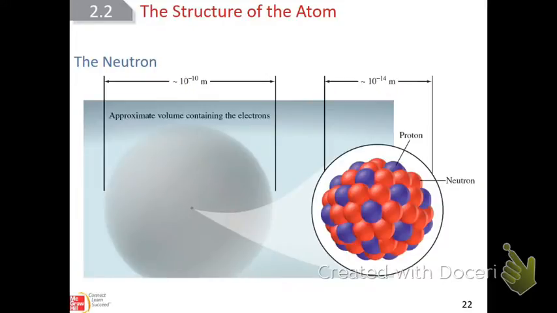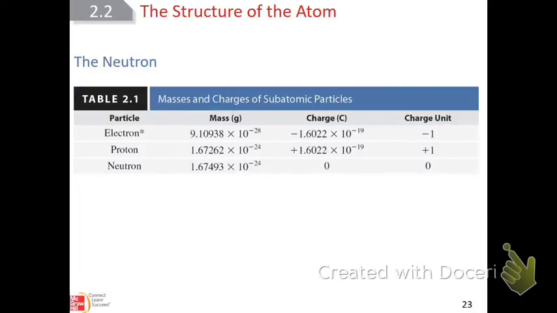And so this is a picture here of how tiny the nucleus is, and the protons and the neutrons together inside that tiny nucleus. And then you see that kind of cloud. That's where the electrons are roaming around, making a cloud of negative charge. Okay, so here are your three particles: electrons, tiniest mass, then you have protons and neutrons that are only slightly more massive. Protons and neutrons live in the nucleus, and the electrons form clouds of charge as they are spinning and flying around outside the nucleus.